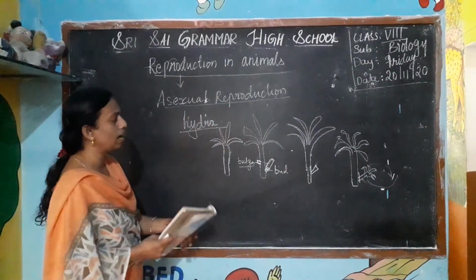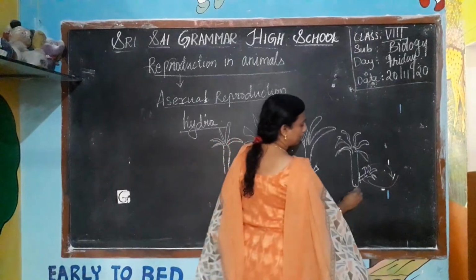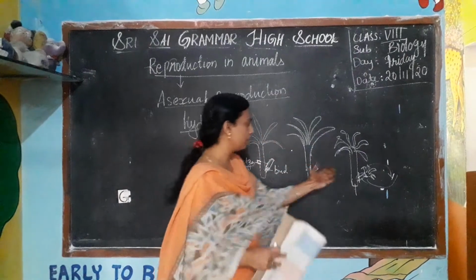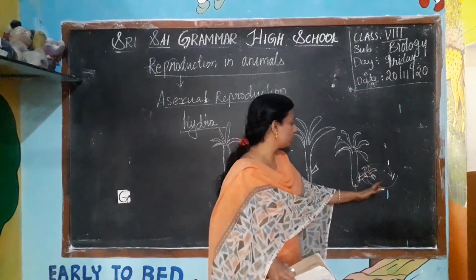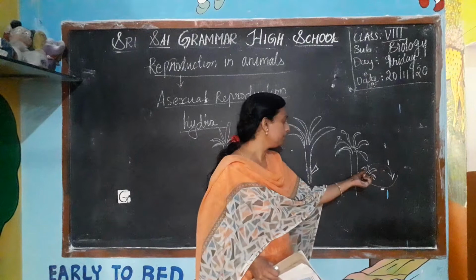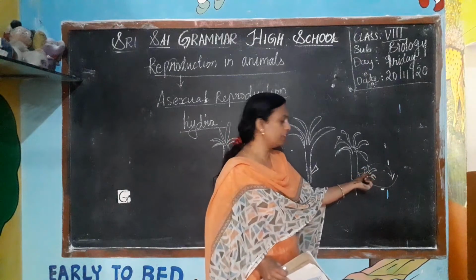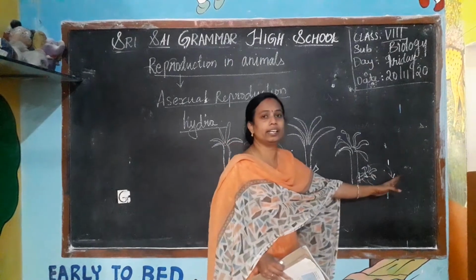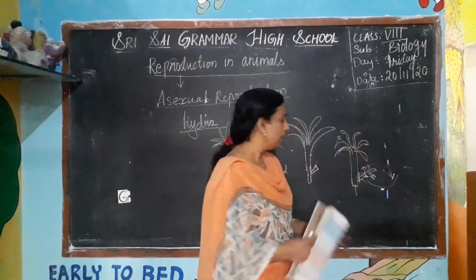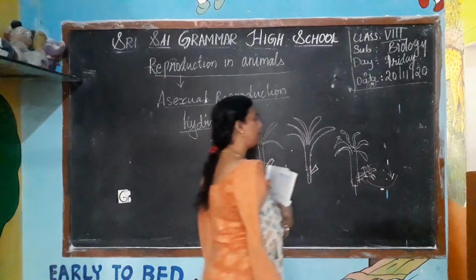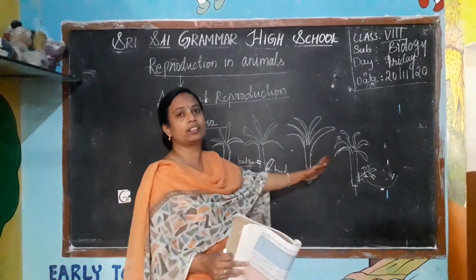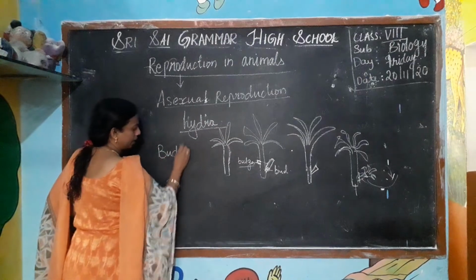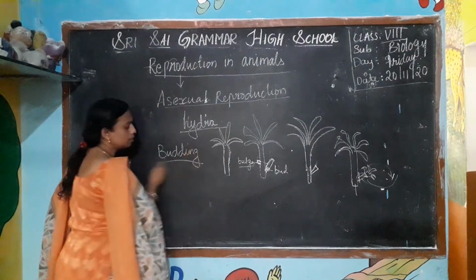It develops into the Hydra, and it is a parent. From the parent we are getting the daughter Hydra. When they become mature or adult, when they grow bigger, they cut off from their parent and lead an independent life. Again the same method will follow. This method is known as budding.